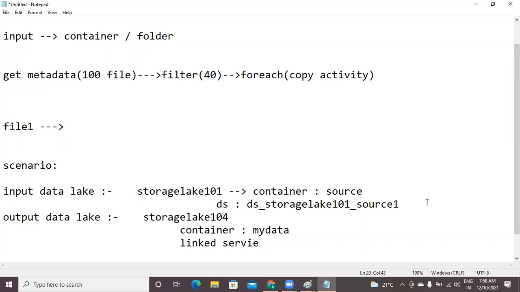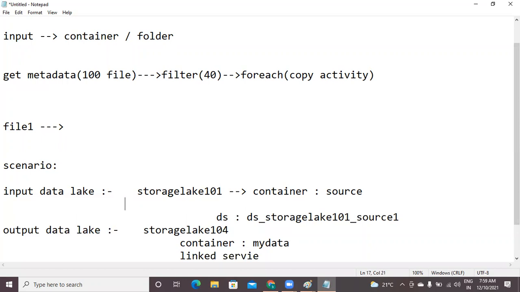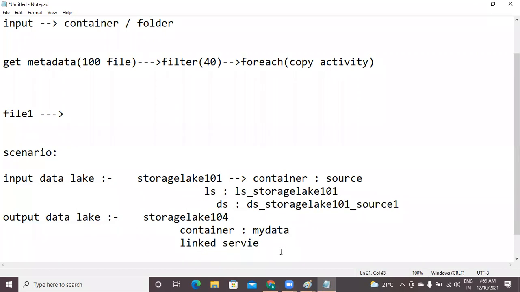For storage lake 101, we already have a linked service. The linked service is ls underscore storage lake 101. Already we have it. Now I am going to create linked service for the second storage account. Okay, please observe.